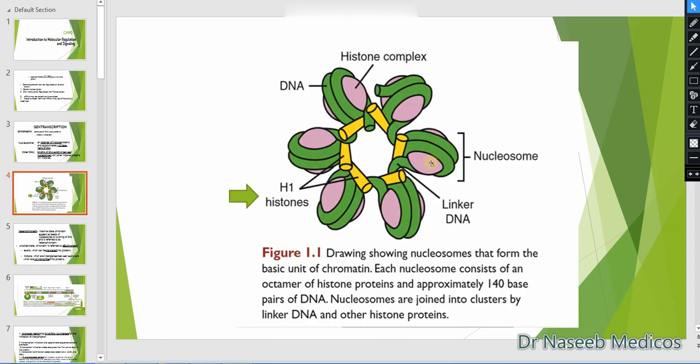This figure is taken from Langman's Medical Embryology. You can see a histone complex with the DNA looped around it, the yellow proteins are H1 histones, and this is the linker DNA. And there is a nucleosome. So this is the structure of the nucleosome and histone.